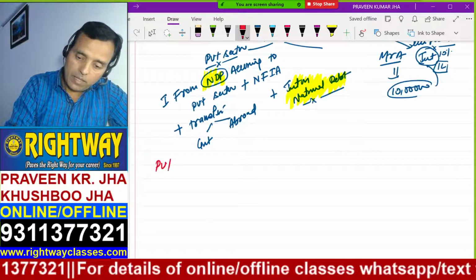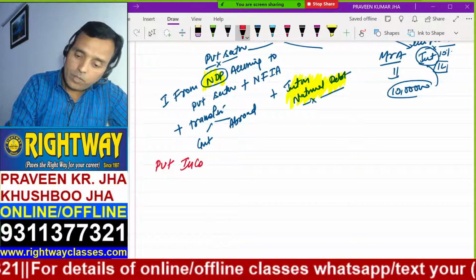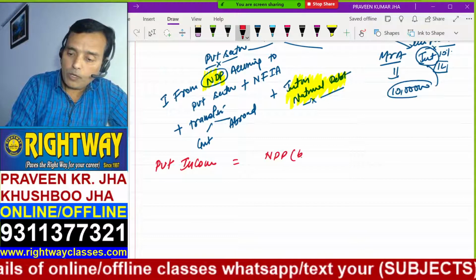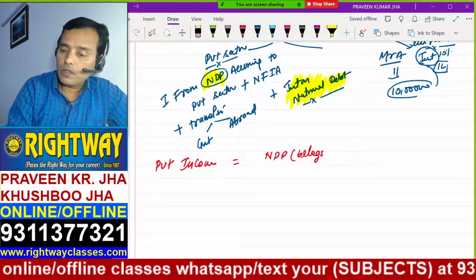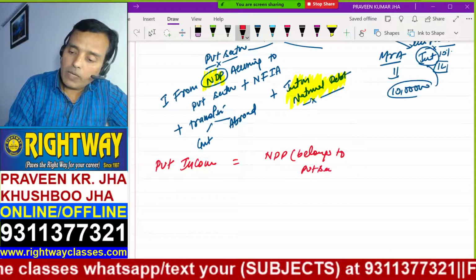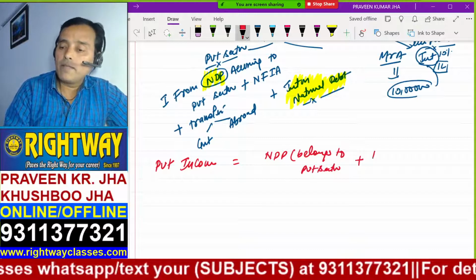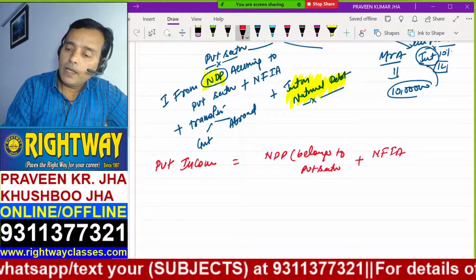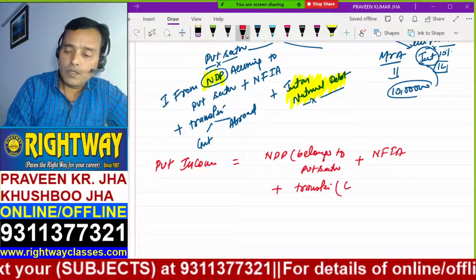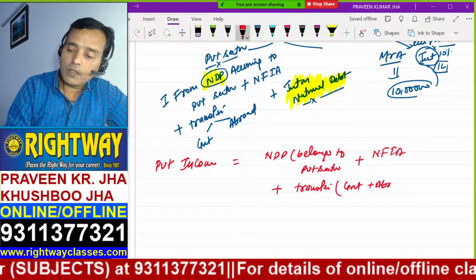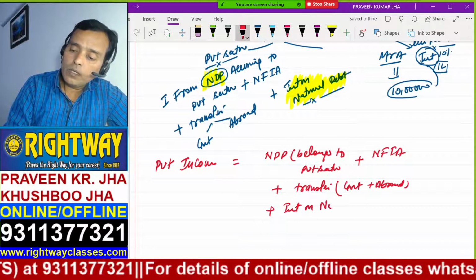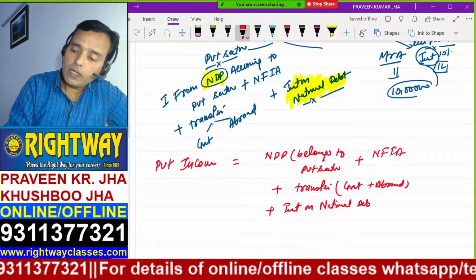NDP belongs to the private sector, added by NFIA, added by transfers, government plus abroad, added by interest on national debt.